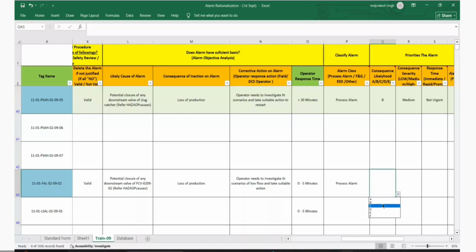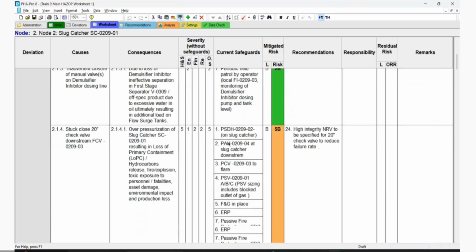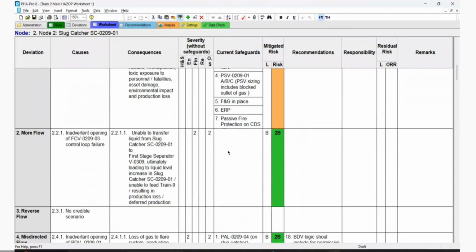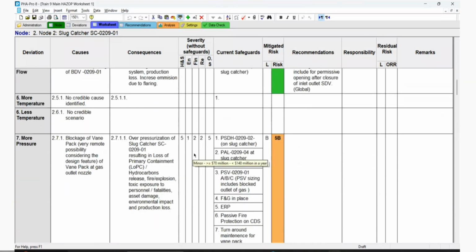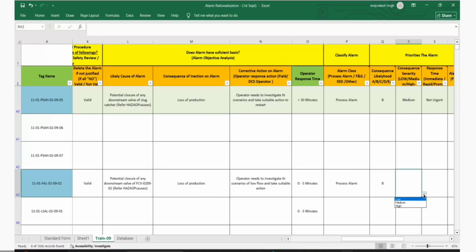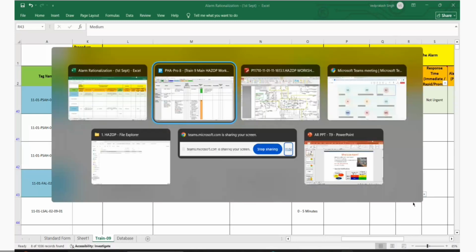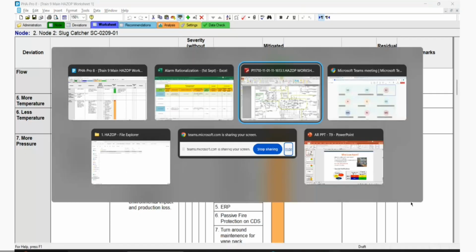I mean, we are considering B only. Loss of production is category medium only, same as what we have at the first one. But here we should have some linkage. We go for medium only because this is less than 2 million, less than 1 million as per the matrix.